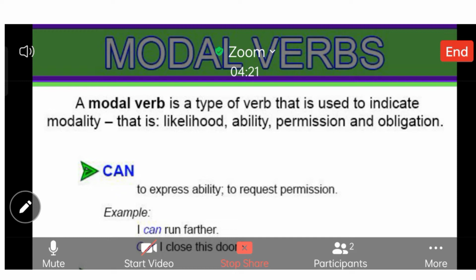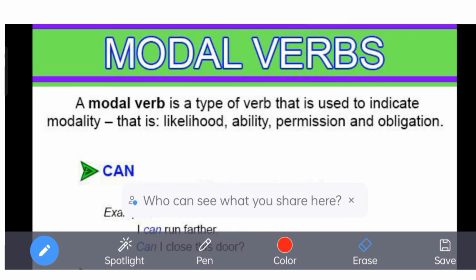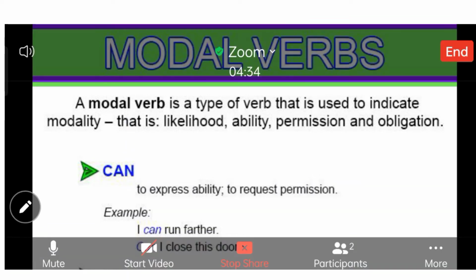Here, a modal verb is like a helping verb. Its main usage is the same as that of the other helping verbs, like is, am, are, was, were. Let me just write it over there.